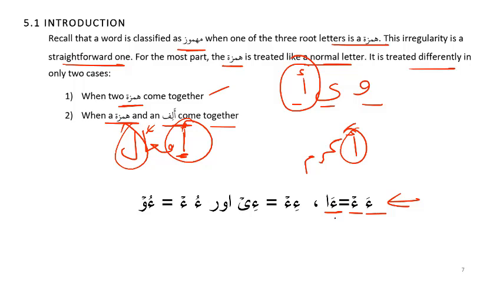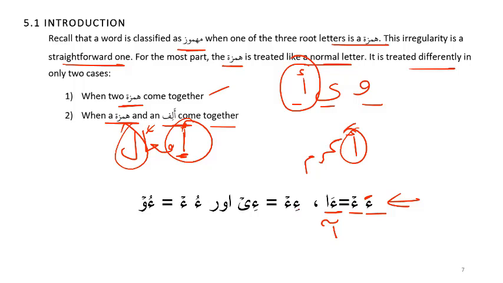So that becomes a. So it might be written like this, hamza alif, or it might be written as an alif mad. So it's pronounced as a. When we have, so this first situation is the first hamza has a fatha and the second hamza has a sukoon. So this becomes a.